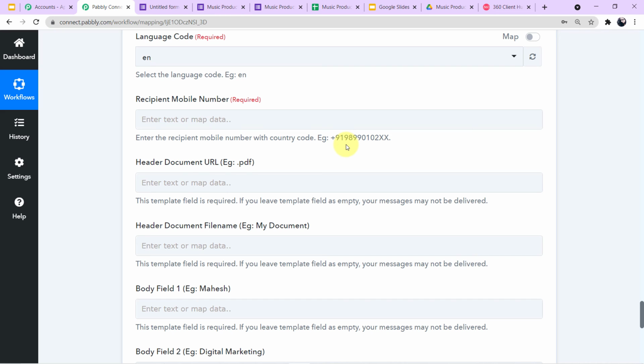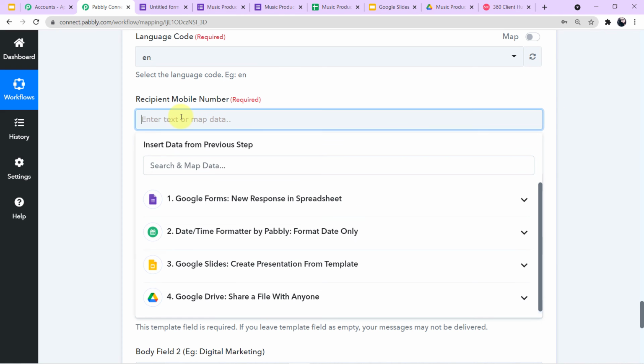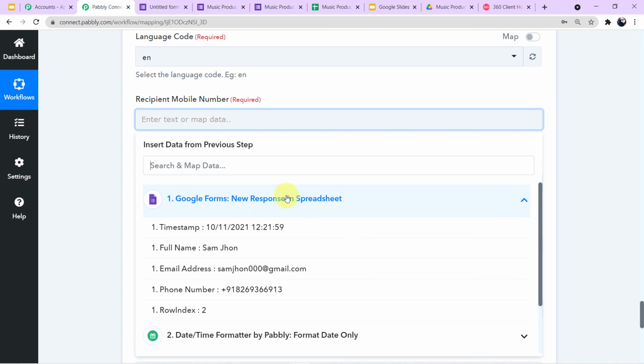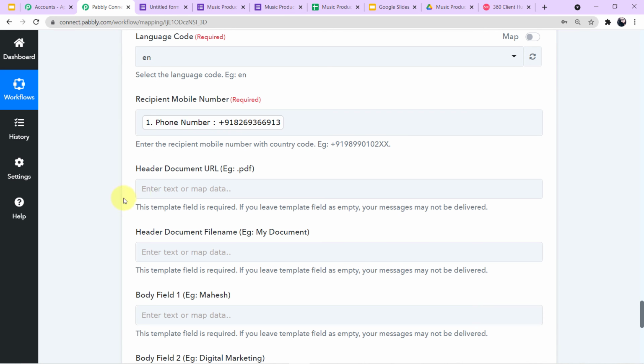That's why I was telling you in the starting, when we were filling up the form, that +91 is very important. So you have to give an instruction or a help text for your students that whenever they enter the number, they have to put the country code, because Pabbly Connect won't accept the number without the country code. Here it is clearly written in the description. So don't forget to give a help text or an instruction box for your students. Now we'll map the recipient's mobile number, come to the responses and simply map the number.